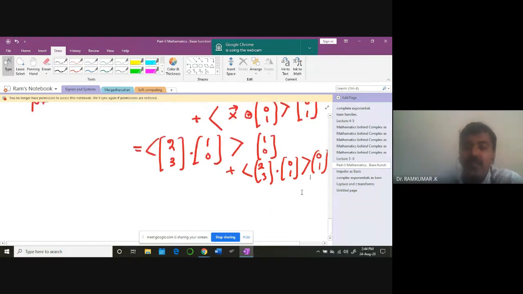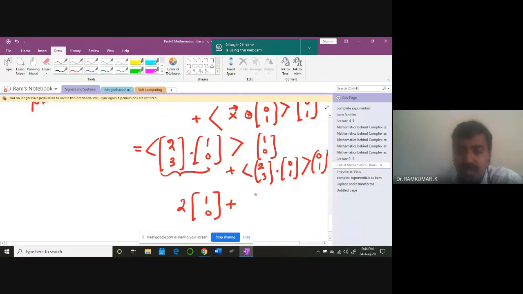When I take the inner product, element by element I multiply and then add: 2 into 0 plus 3 into 1. Therefore it is 3. So the inner product will always not fetch you a vector. Keep that in mind. It will give you only a number. Therefore 2 and 3, they are the coefficients.